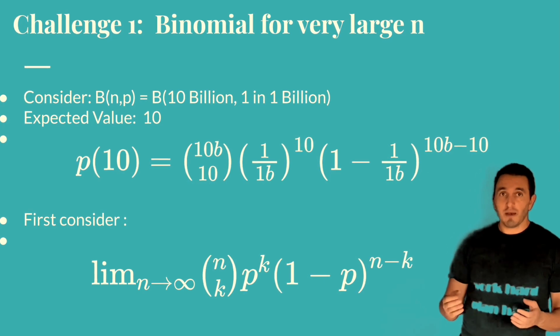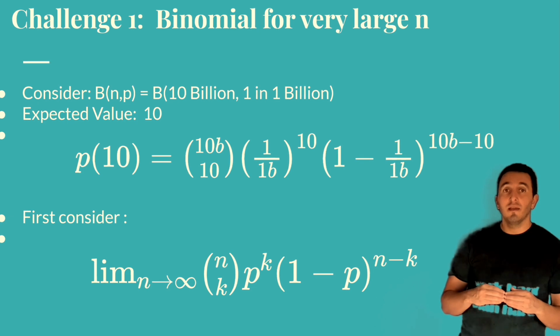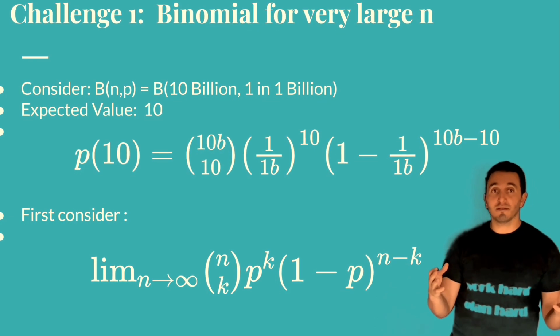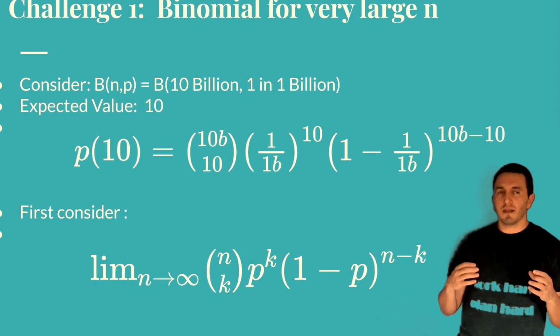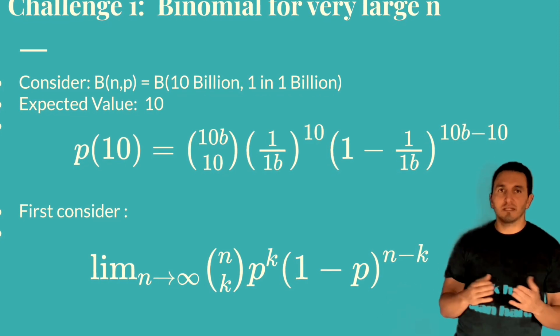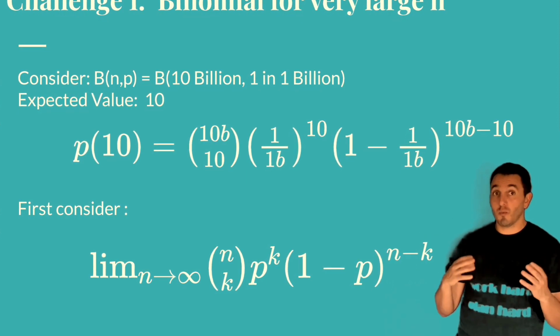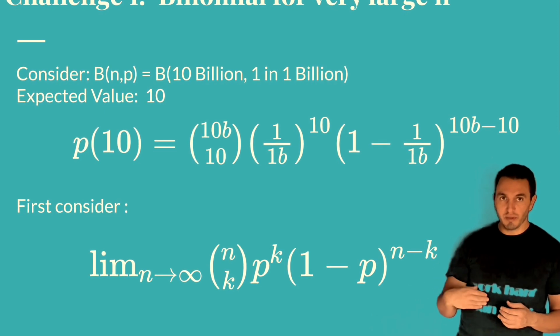So for that, we're going to consider a test case where imagine that we have a sample that includes 10 billion trials, right? So that's a very big number. And we also know that the approximate fraction of successes in that world of 10 billion is approximately 1 in 1 billion. The probability, of course, is 1 over 1 billion.